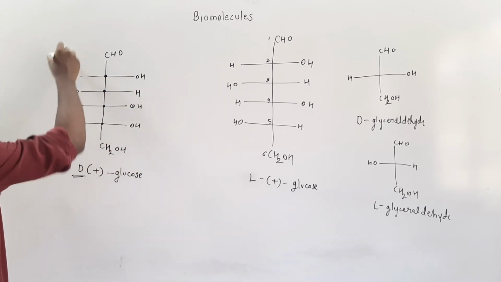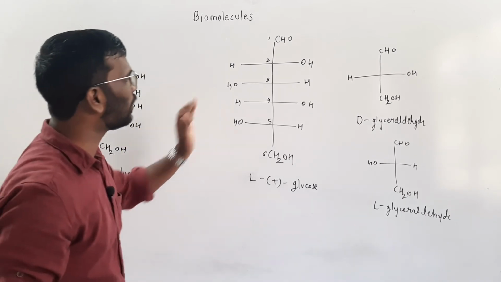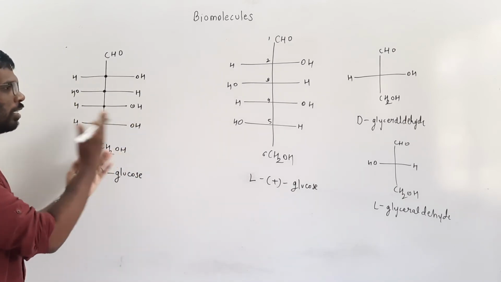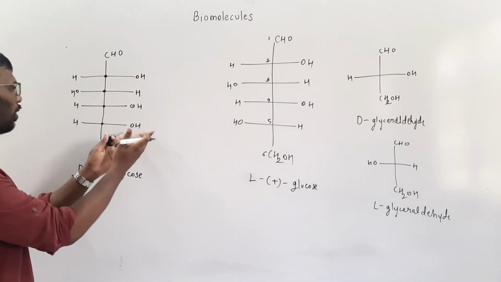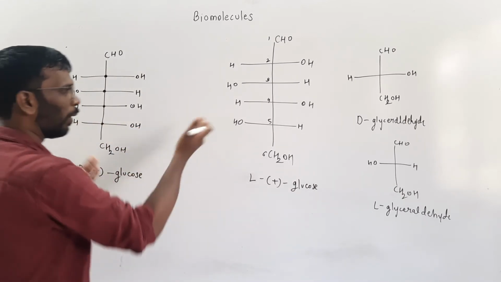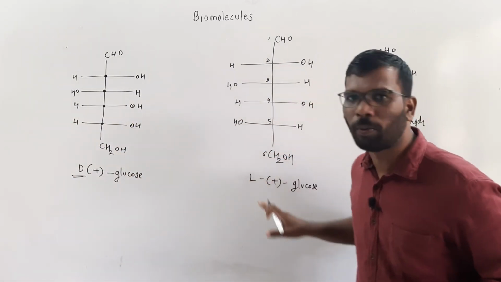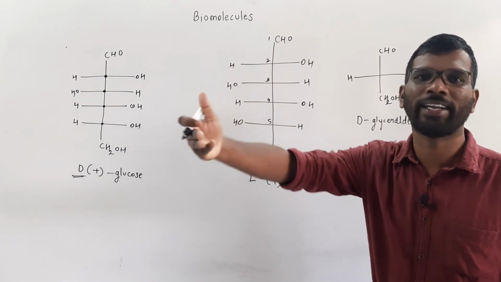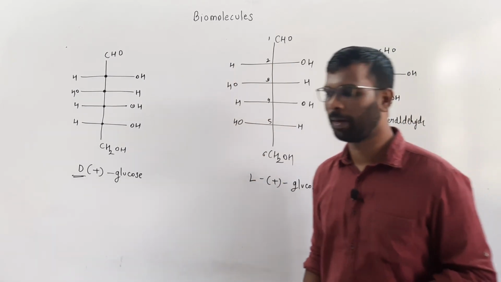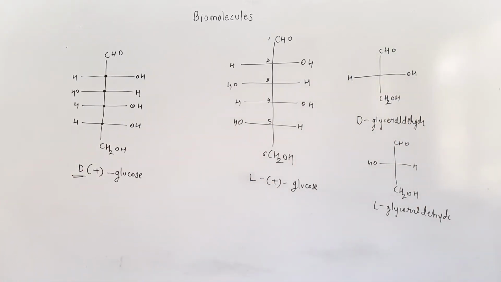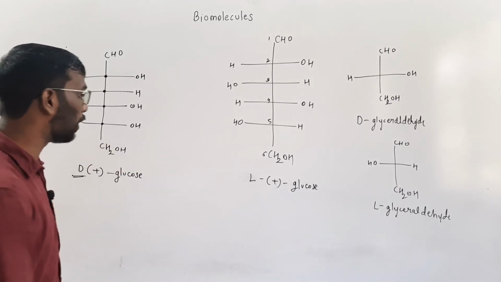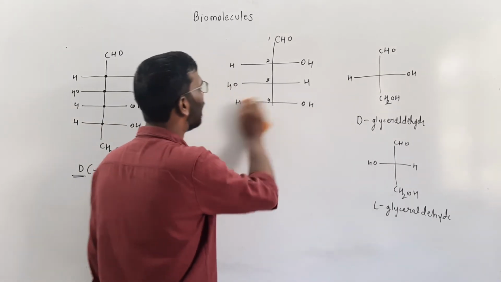If you see in this case, the rest of the structure is the same, but only the configuration changes: where OH is on the right side, here OH is on the left side. This is the only change which you will observe while writing a capital D and a capital L. Now I'll talk about what is the meaning of plus and minus.